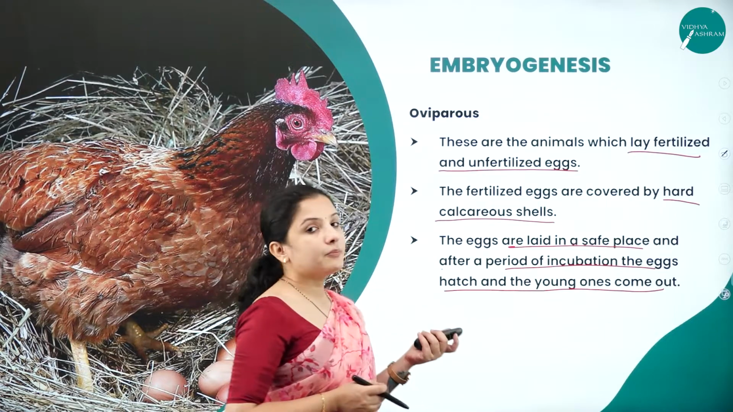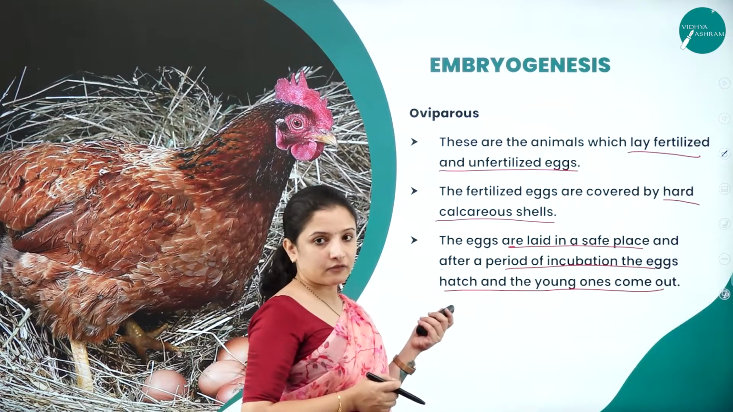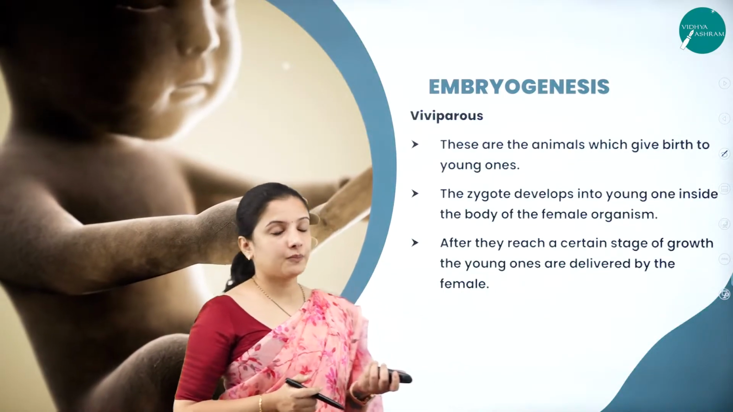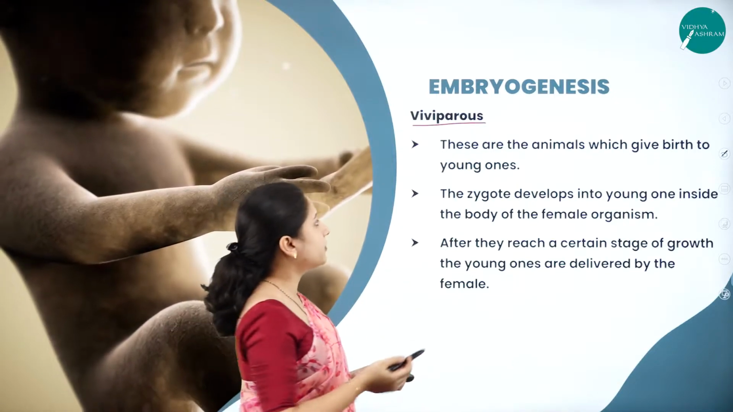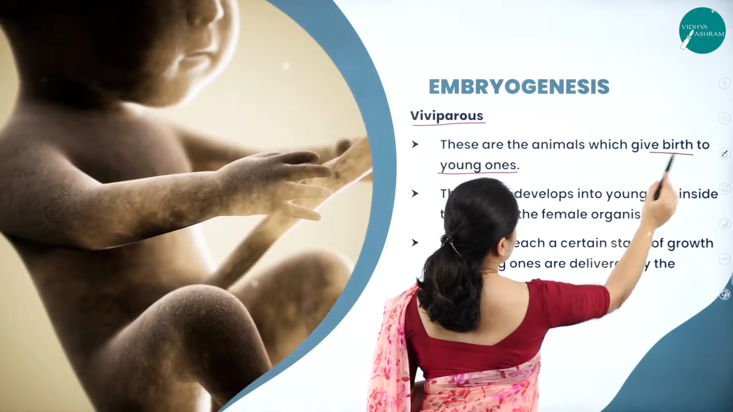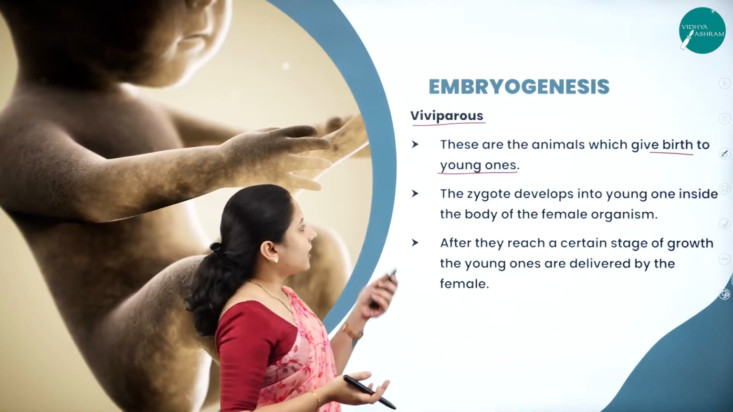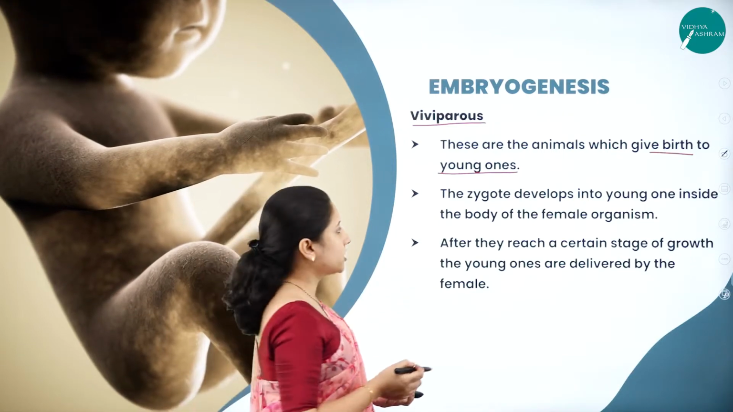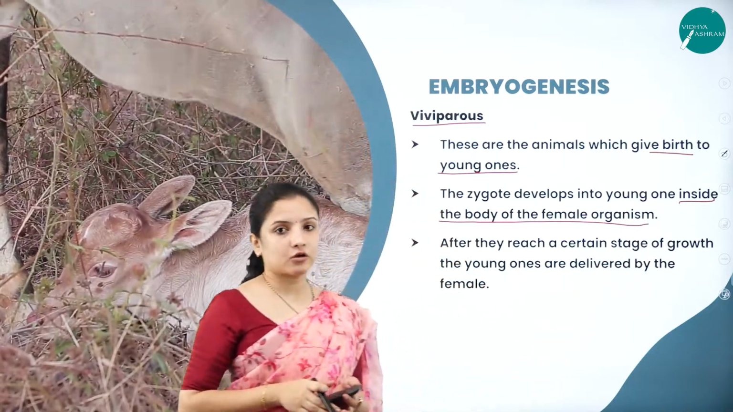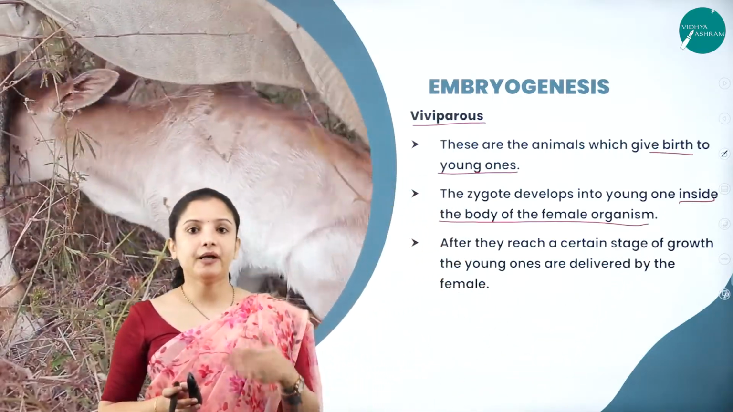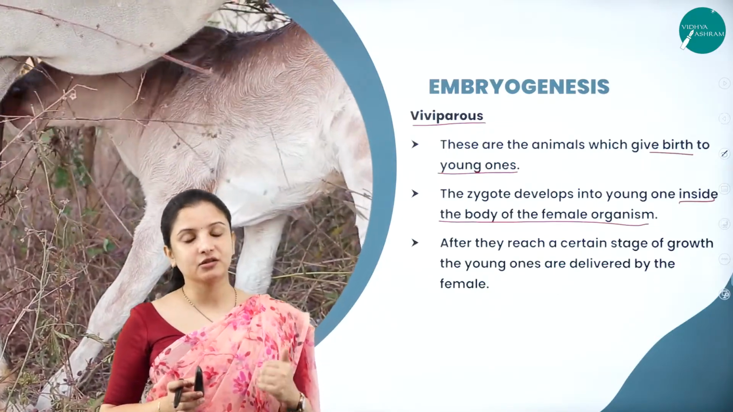So therefore, the development of the young ones from a fertilized egg is nothing but oviparous kind of development. Next, talking about viviparous. In viviparous, these are the animals which give birth to young ones. They don't lay eggs, but directly give birth to a young one. And then the zygote that develops into the young one will take place inside the body of the female organism. So every developmental process will take place inside the body of the female itself in the case of viviparous.